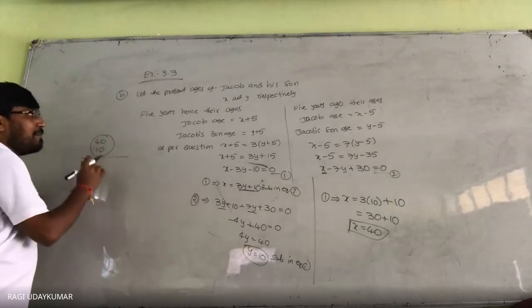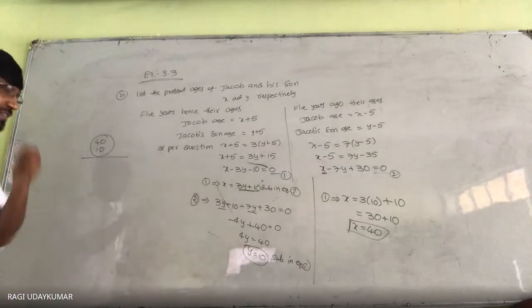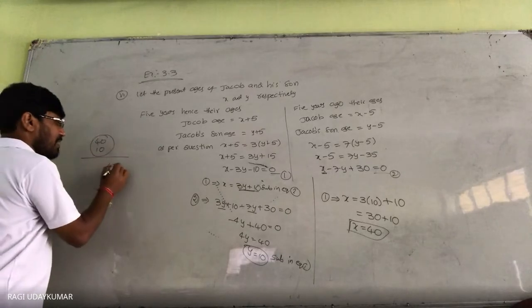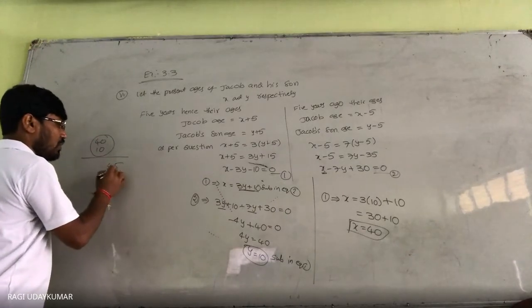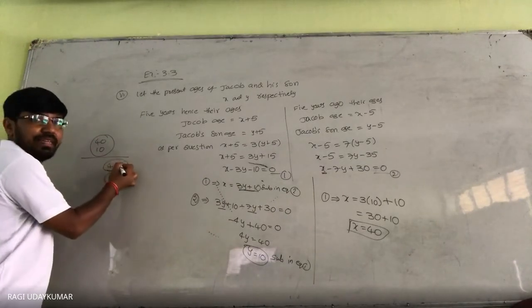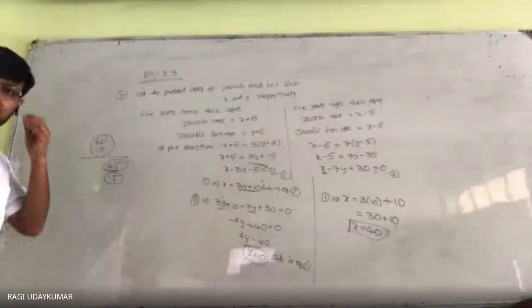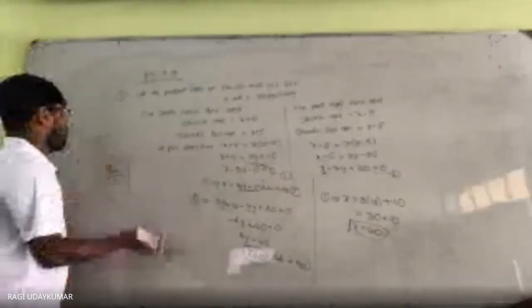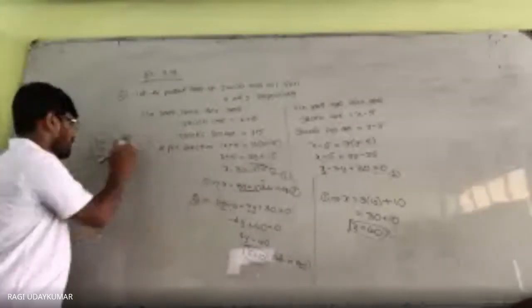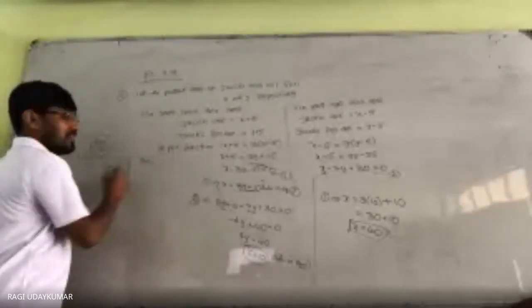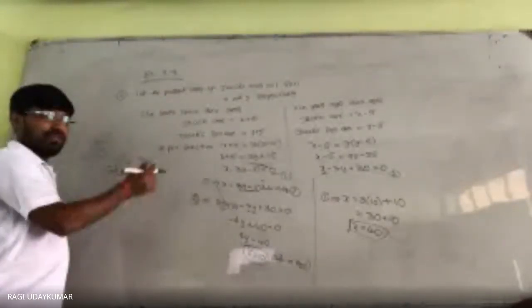5 years hence, after 5 years their ages will be 45 and 15. 45 is 3 times 15. Right. Better you check like this. 5 years ago, 40 minus 5 is 35, 10 minus 5 is 5.